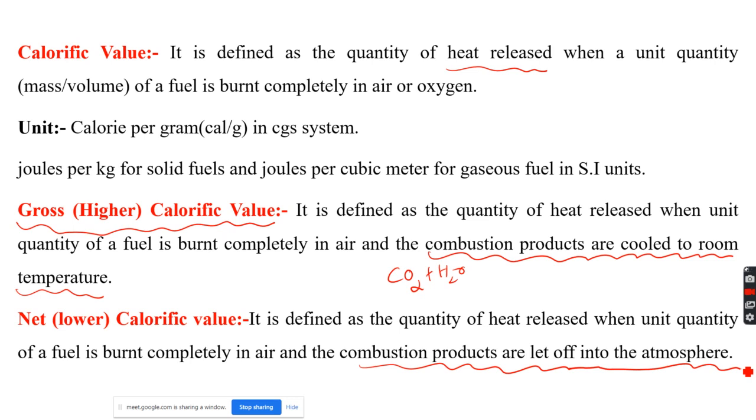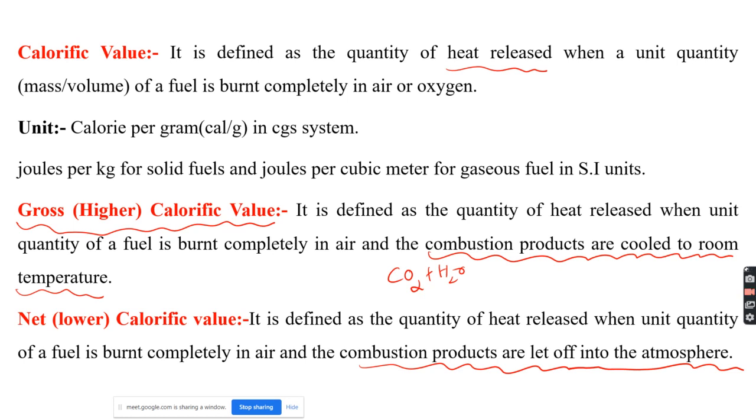We will not consider the quantity of heat absorbed by the combustion products. In the case of gross calorific value, combustion products are allowed to cool to room temperature. In the case of net calorific value, combustion products escape to the atmosphere. Okay, so this is calorific value: the gross calorific value and the net calorific value.